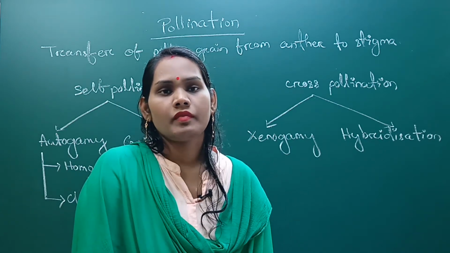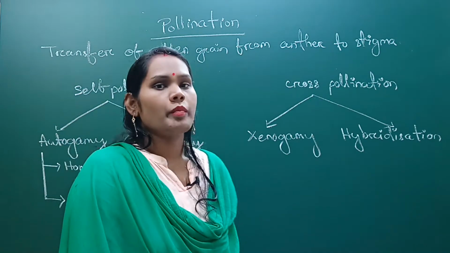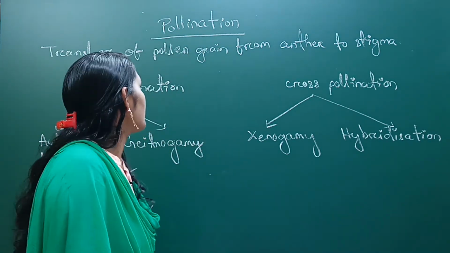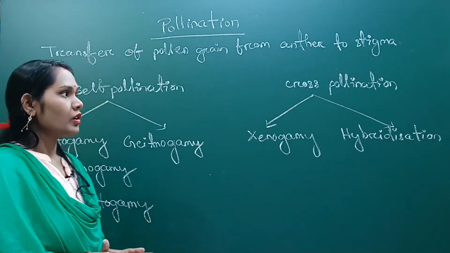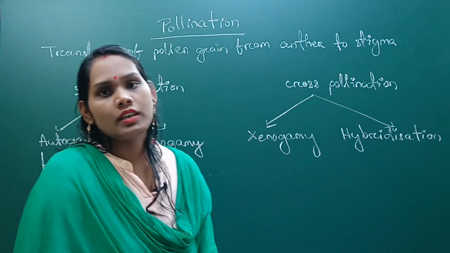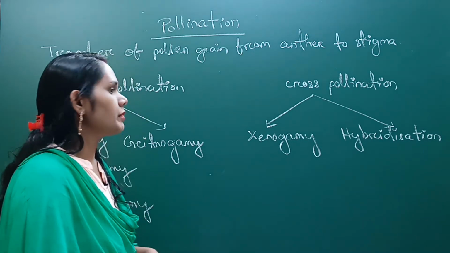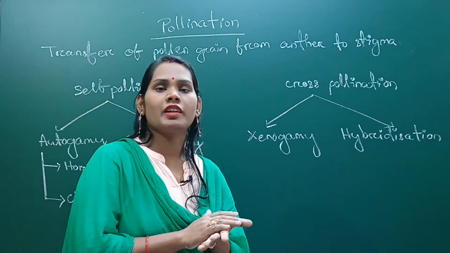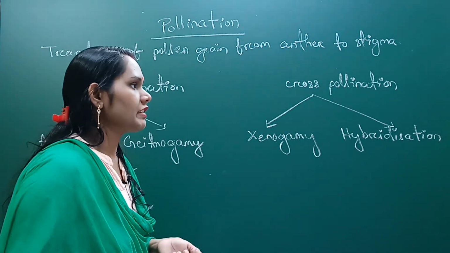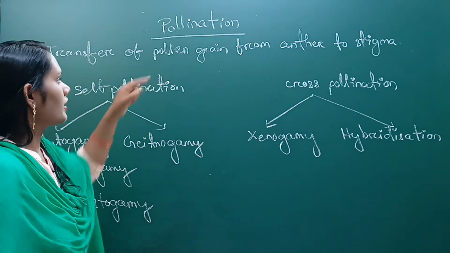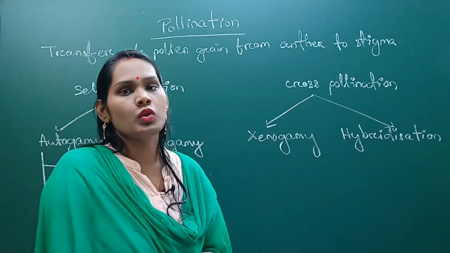So today let's discuss the topic pollination. So what is pollination? It is a process where transfer of pollen grain occurs from anther to stigma of a flower. Okay, it may be the same flower or it may be another flower. So it is a transfer process where pollen grain is transported from anther to stigma.